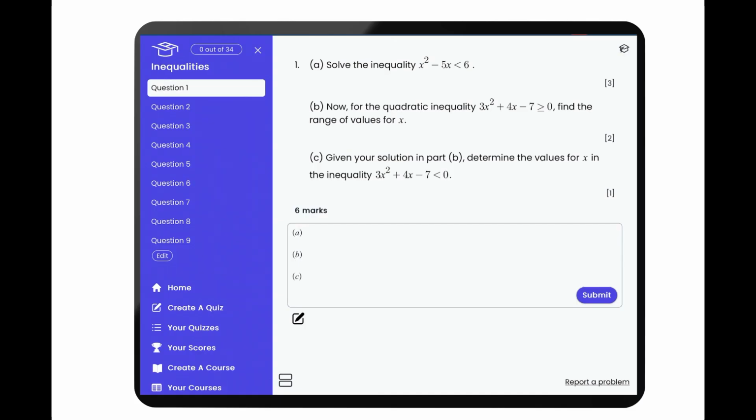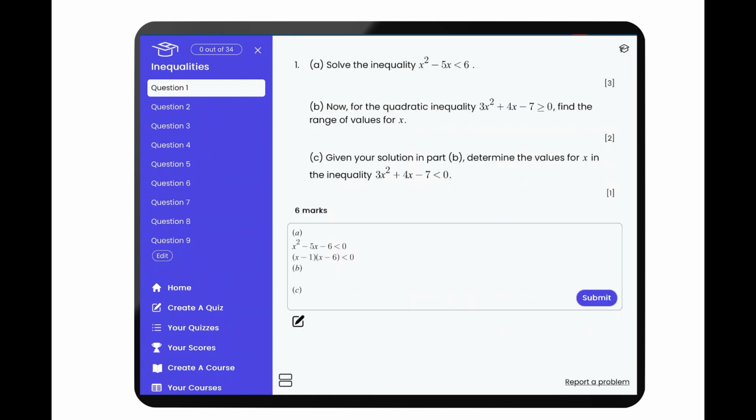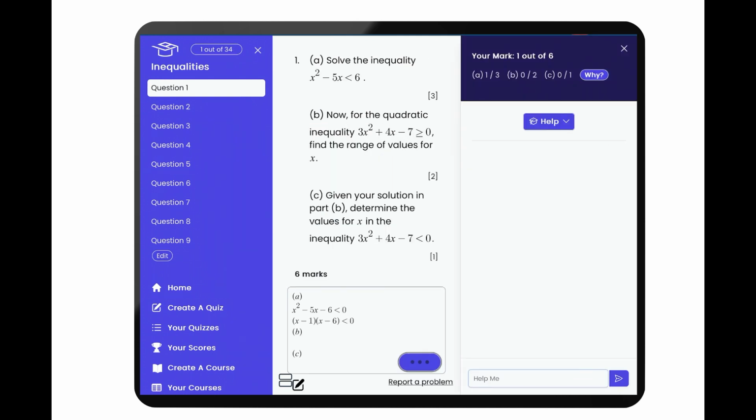With maths questions, we can also use tablets and styluses to answer the questions much more naturally than using a keyboard. And here you can see the maths is being entered and then processed and immediately displayed to the student, and we can then get all the usual intelligence and answers from the system.